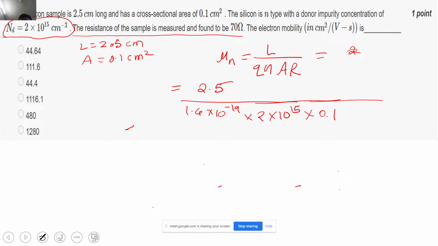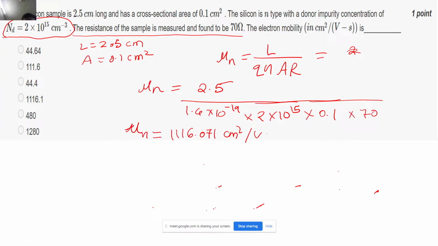So if you substitute all these values and calculate the mobility, then the mobility will come out to be 1116.071 centimeter square per volt second. So this is the value of mobility that you will be able to get, and let's see if it is matching with the options. So yeah, it is matching with the fourth option, correct? If you have any doubts, then feel free to interrupt me. I will move ahead with the further questions.